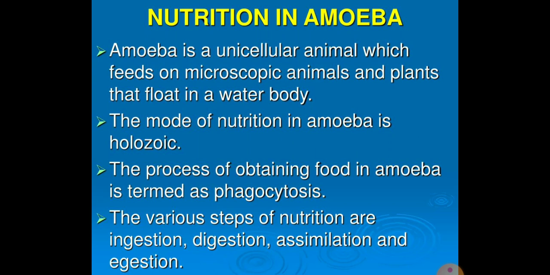So, the mode of nutrition in amoeba is holozoic. What is holozoic nutrition? The mode of nutrition in which solid whole particles of food are taken in is called holozoic nutrition. And the process of obtaining food in amoeba is phagocytosis. Phagocytosis means a process by which certain living organisms engulf the food particle. And the various steps of nutrition are ingestion, digestion, assimilation and egestion.